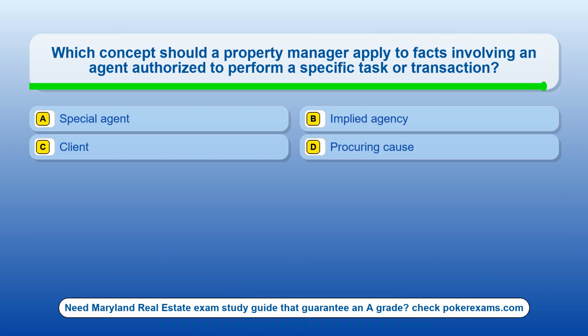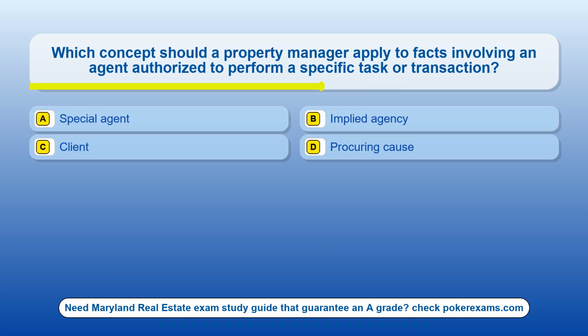Question 23. Which concept should a property manager apply to facts involving an agent authorized to perform a specific task or transaction? Option A, special agent. Option B, implied agency. Option C, client. Option D, procuring cause.